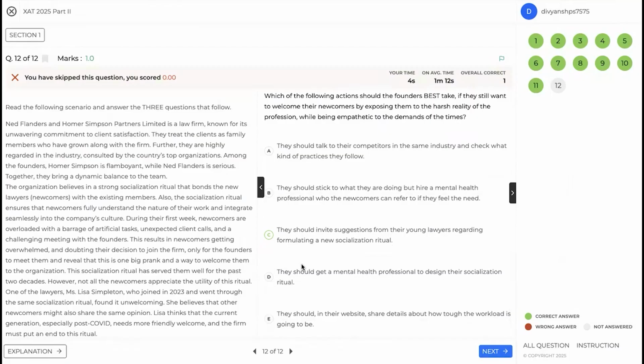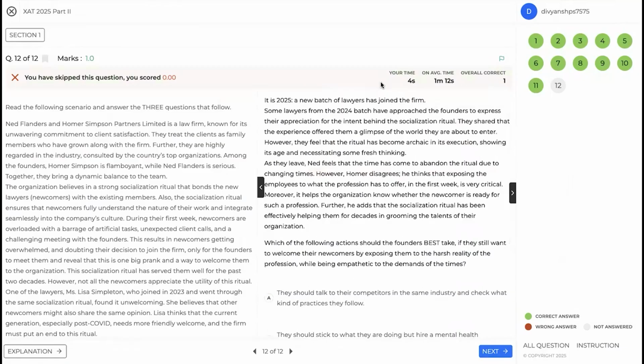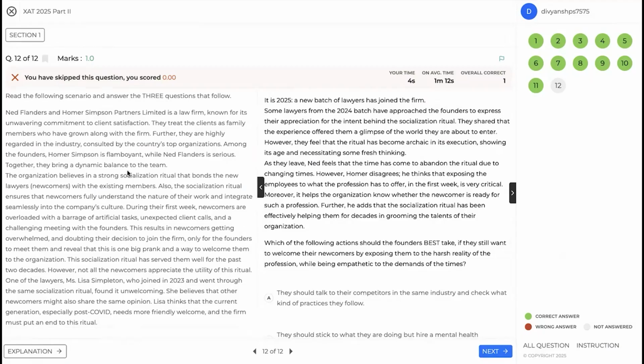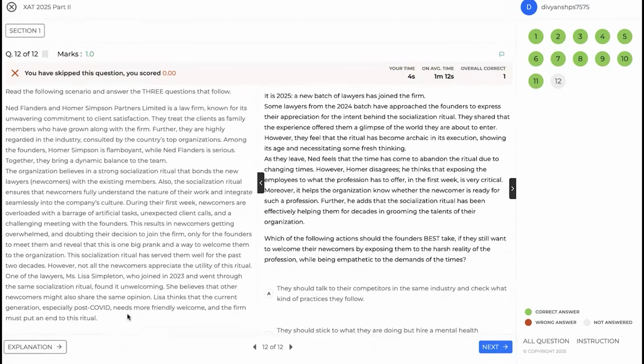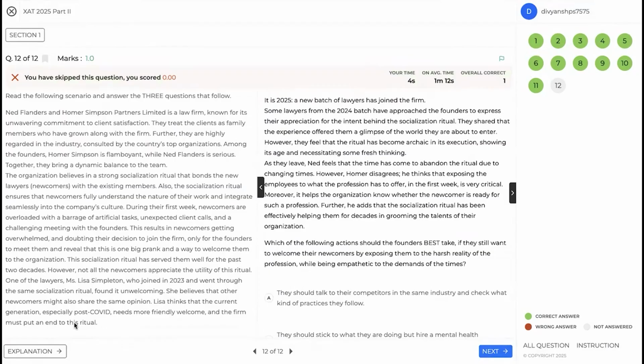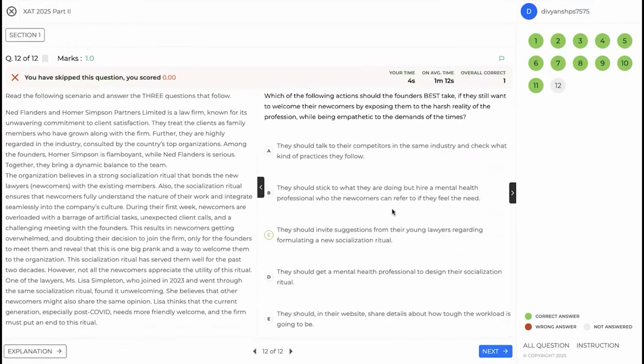However, it being mentally taxing is not what has been highlighted here. It is just that the execution is archaic and you need some fresh thinking, which has to be from someone who is younger, which was pointed out here, that especially post COVID needs a more friendly welcome. So maybe the initiative should come from that. C and D both are good options, but C is more contextualized.